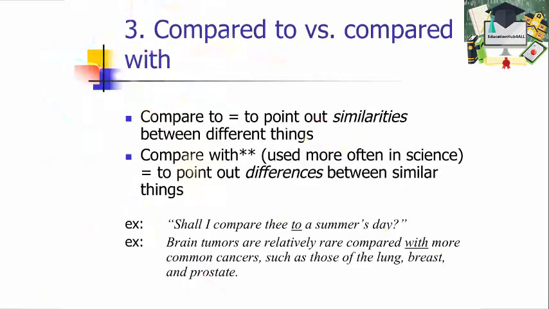In the sciences, we almost always want to use compared with. Compare with means that you're pointing out differences between similar things, which is usually what we're doing in science. We might be comparing two groups of mice or two tumors. For example, if we say brain tumors are relatively rare compared with more common cancers, such as those of the lung, breast, and prostate, compared with is correct here because we're comparing things that are similar, different types of tumors, and finding differences between them. Again, in science, you almost always want to use compared with and not compared to. So watch out for that one.